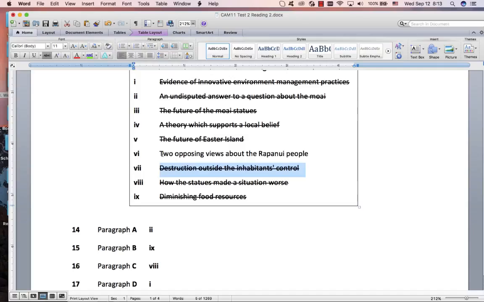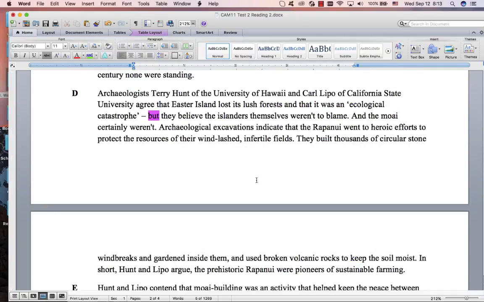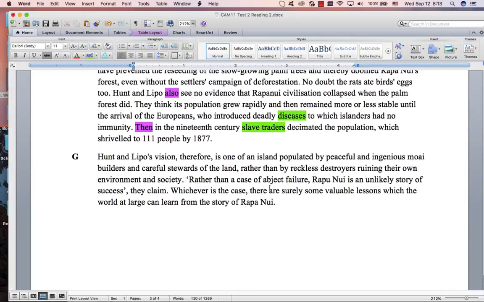And that will just leave us with this, two opposing views. This was actually a very difficult one. This is why I say be careful of the small paragraphs. They make them very difficult. So two opposing views is an island of peaceful people compared to, here's the opposing, rather than reckless destroyers, destroying, ruining everything.